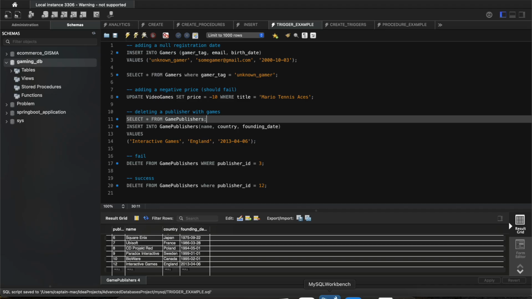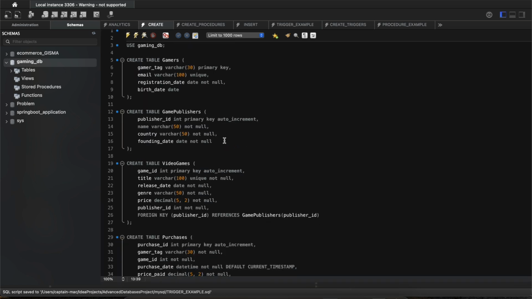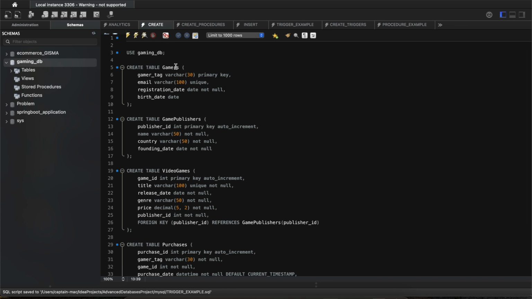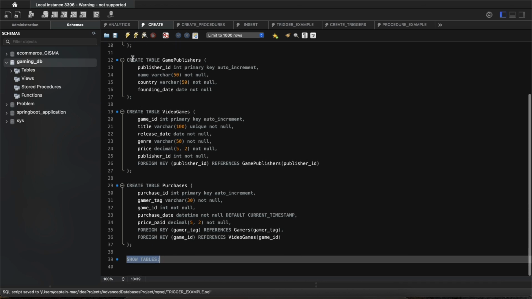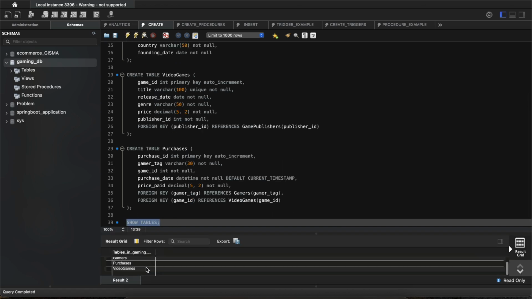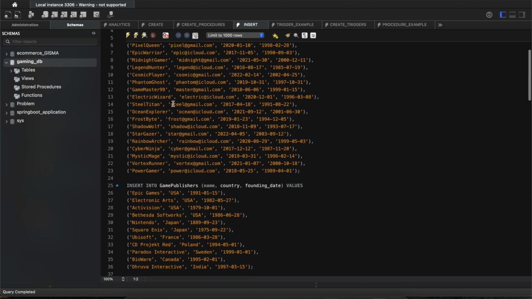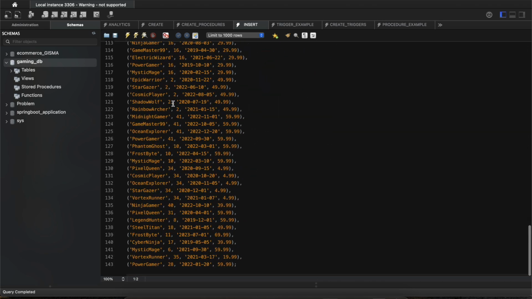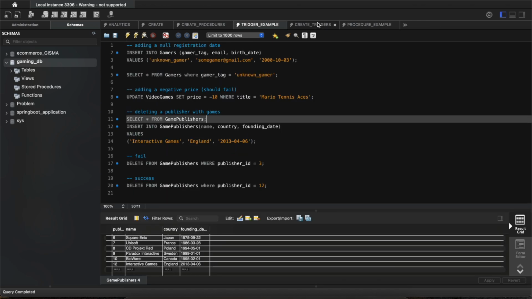Now we will go into the MySQL project. The MySQL project is about a video game purchasing management system, but a toned down version of it. So this is again my create file where I'm creating all of the tables. I have added all of them, so that's why I have it. I have an insert file in which I have given a lot of dummy data for you to play around with. Then I have trigger examples.